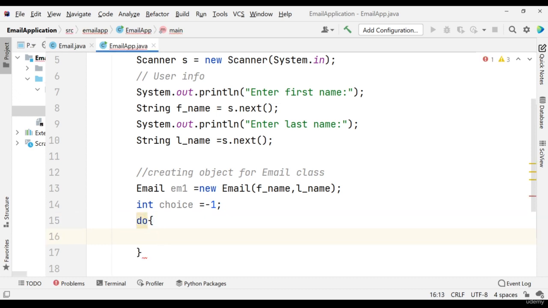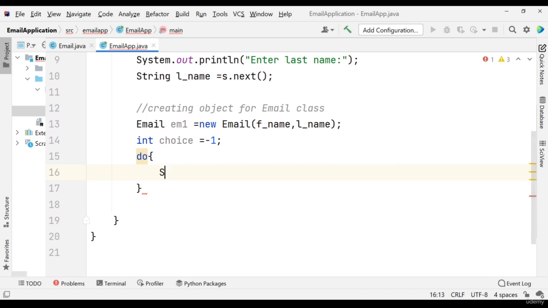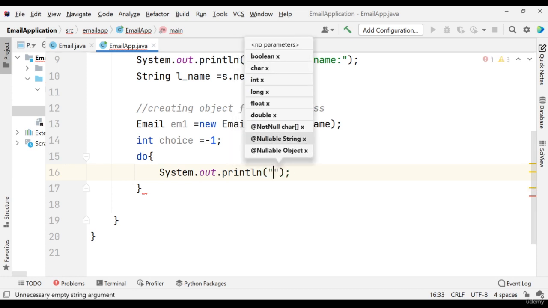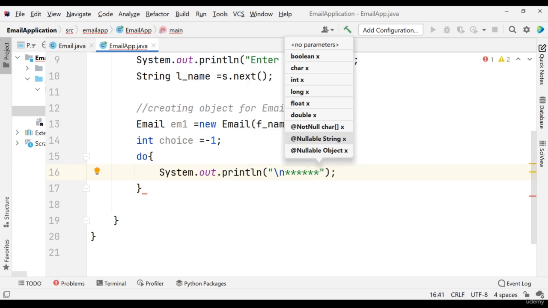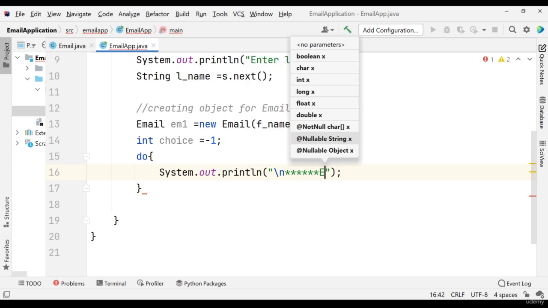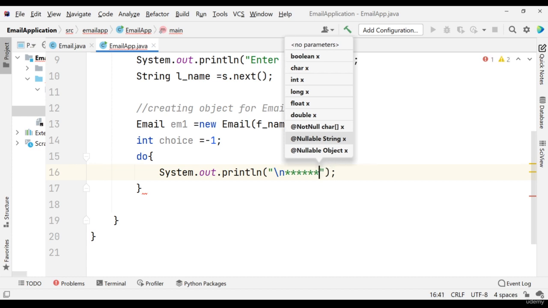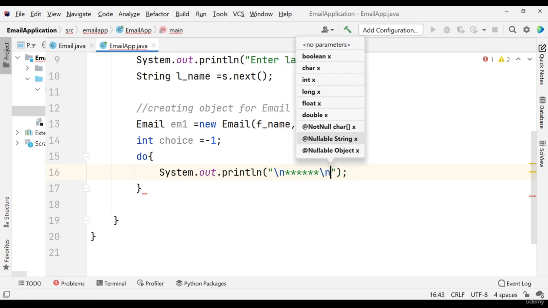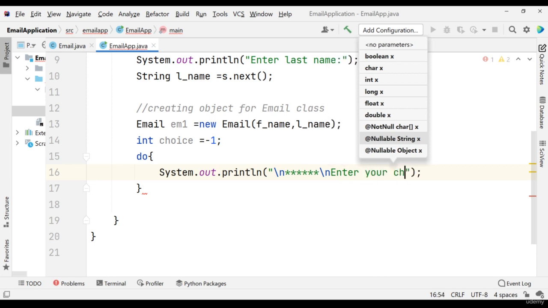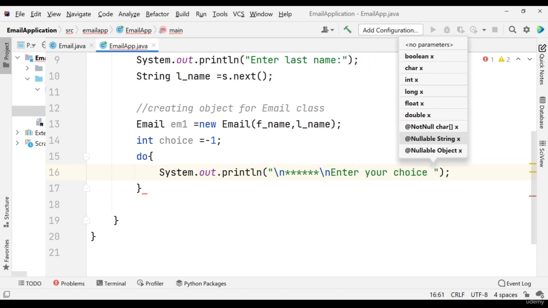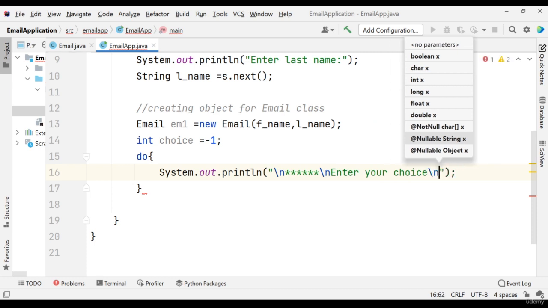Do while loop is similar to what we created already: System.out.println, then in the next line, stars, something like that, then enter your choice or similar, again I'm putting a slash n in here. This is only for some user interface, not very GUI.